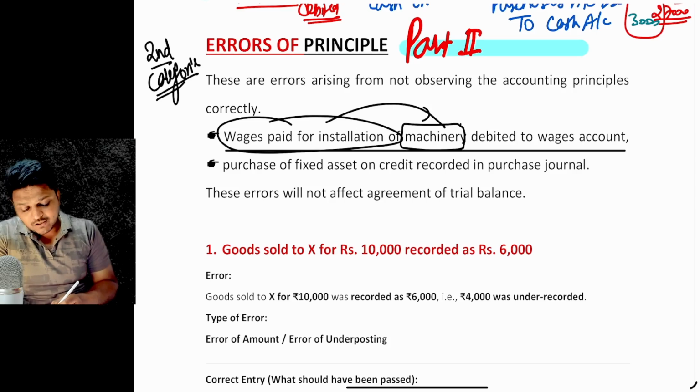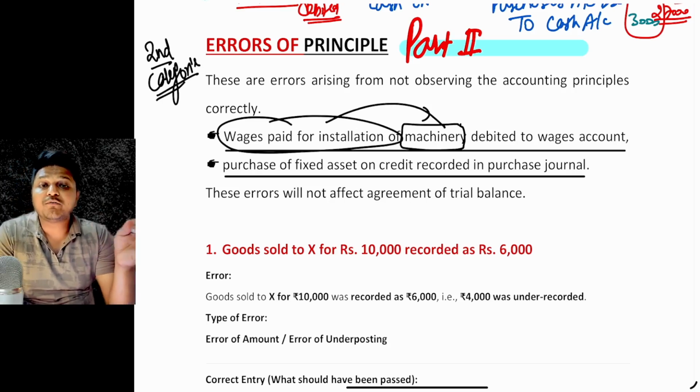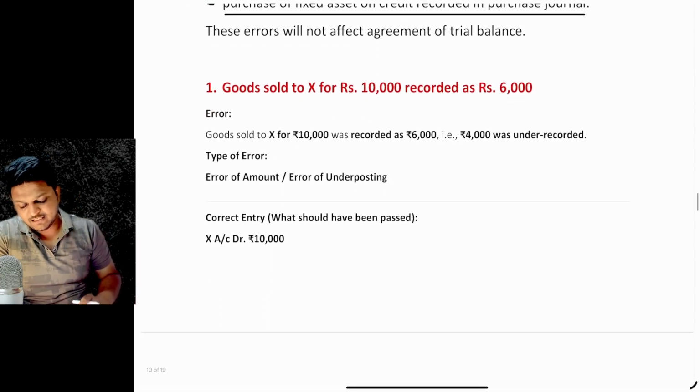Purchase of a fixed asset on credit recorded in the purchase journal, rather than entering it on the fixed asset side, right? We have particularly entered it in the purchase journal. Now definitely it's another kind of error. So these errors will not impact the agreement of the trial balance, but technically these entries are not valid and should be rectified, right? So this is the error of principle.